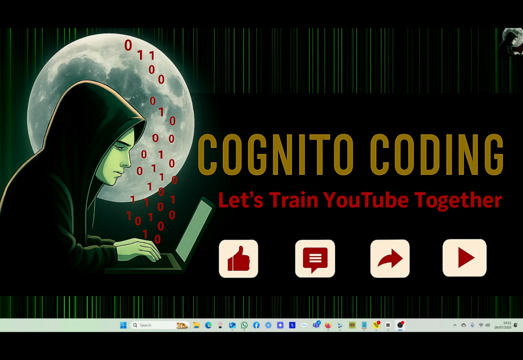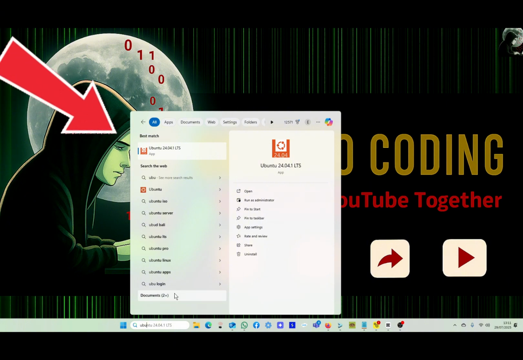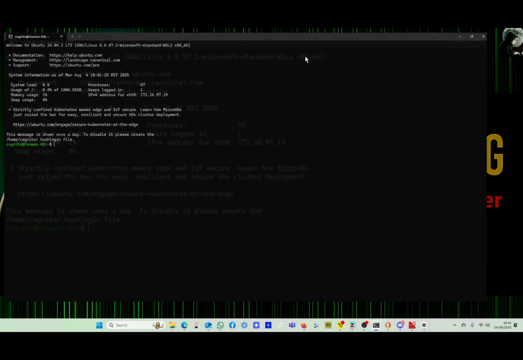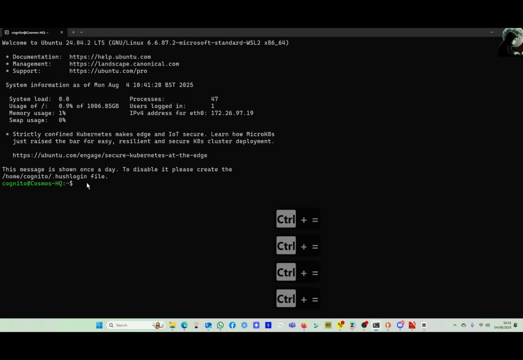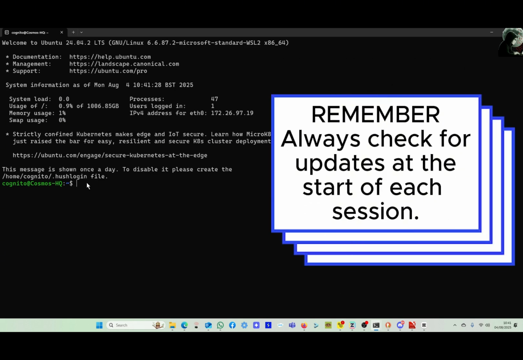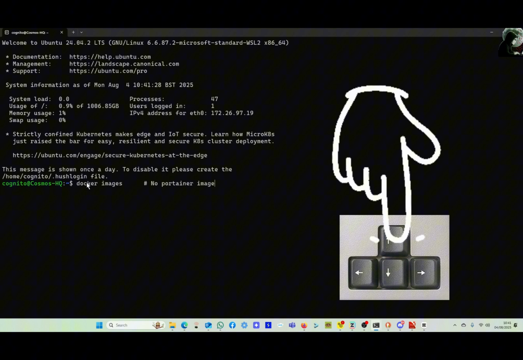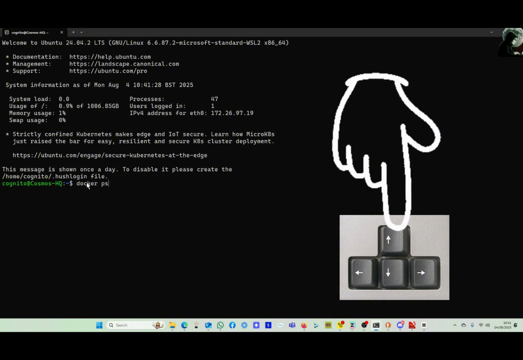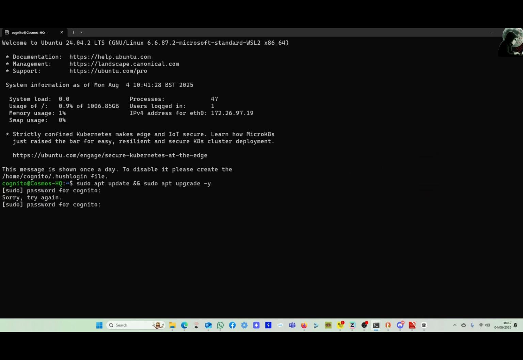Let's open up our Ubuntu server. Start typing Ubuntu in the search bar, and when it appears in your menu, just click on it. Remember Ctrl+ if you want to make the font bigger. Now let's scroll through our commands to find our sudo apt update and sudo apt upgrade -y command. Enter your password.